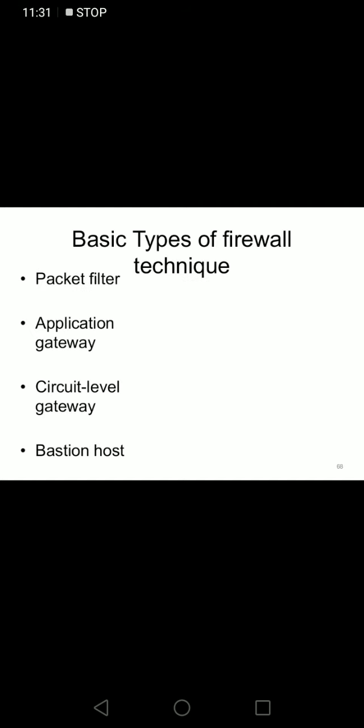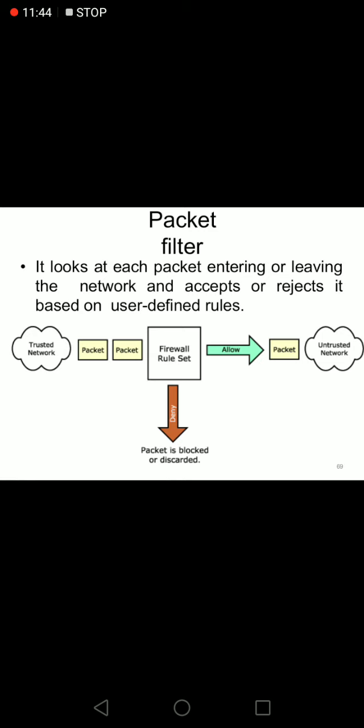Then there are basic types of firewalls available. One is packet filtering, then application gateway, circuit level gateway, then bastion host. So we will discuss one by one. First one is packet filtering.